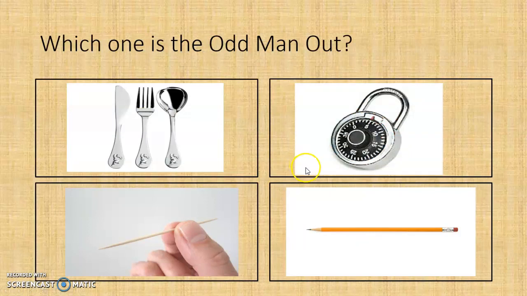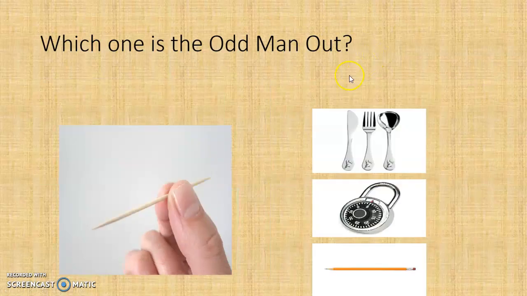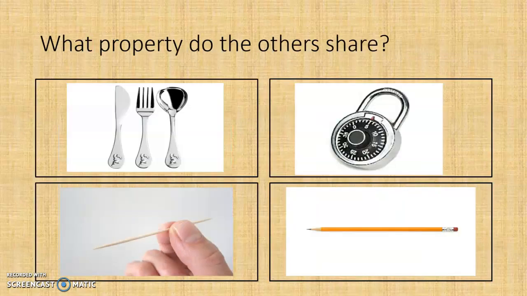Which of these is the odd man out? We've got silverware, metal lock, a toothpick, and a pencil. If you picked the toothpick, you are correct. What property do the others share that the toothpick does not have?